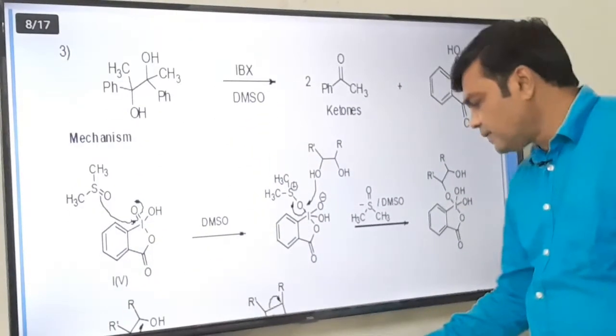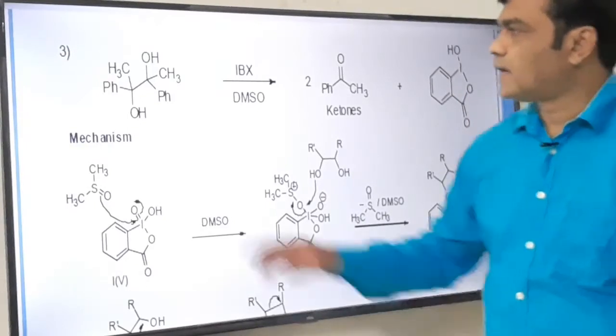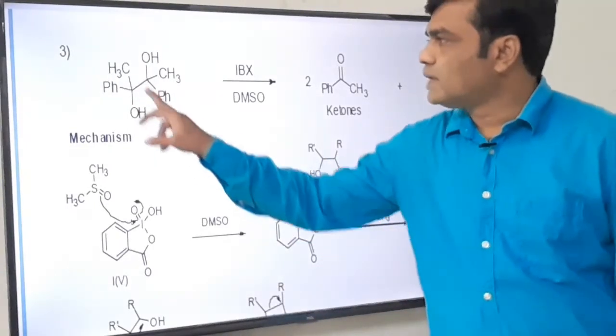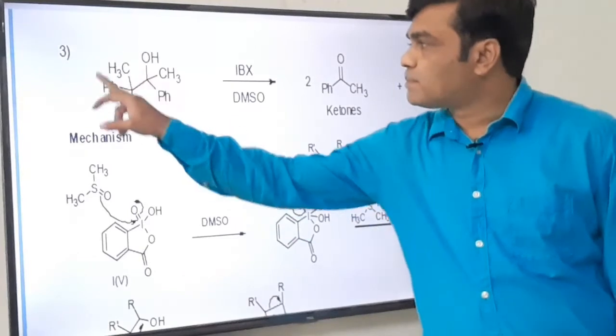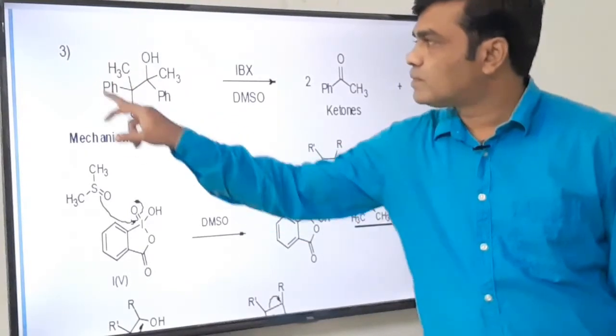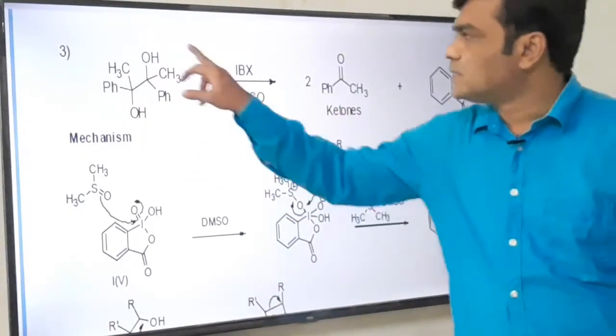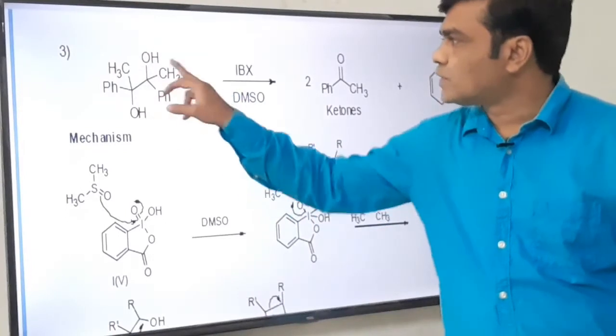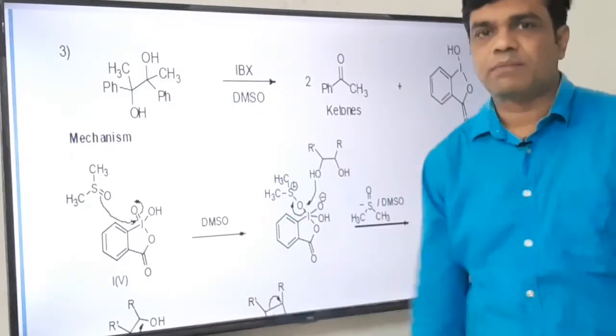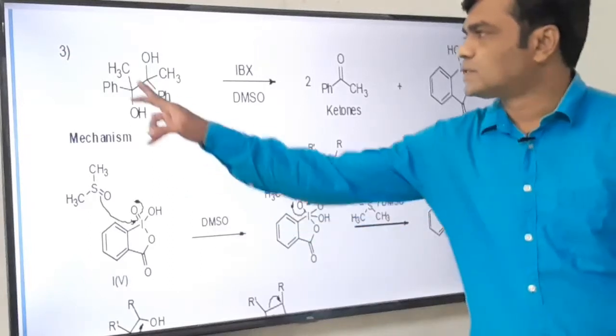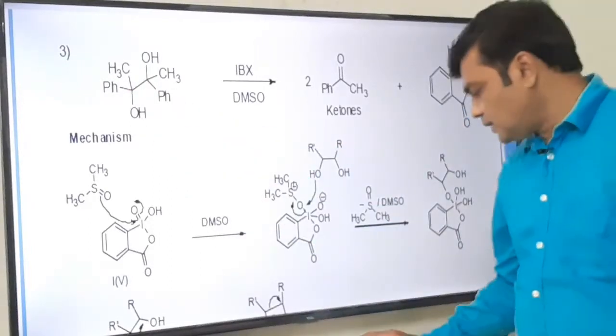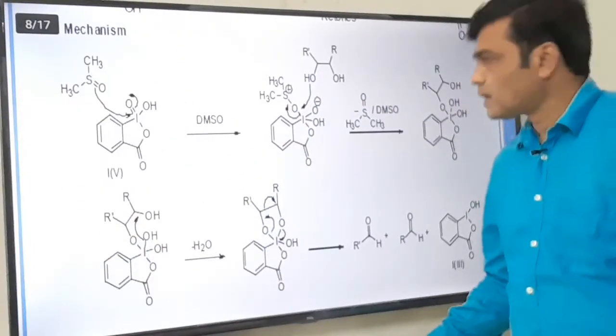See this example again of diol cleavage. This bond cleavage takes place. This part is oxidized to the corresponding ketone, that is acetophenone. This part is also oxidized similarly to a ketone. So we get 2 molecules of acetophenone. Oxidative cleavage. Interesting to see its mechanism.